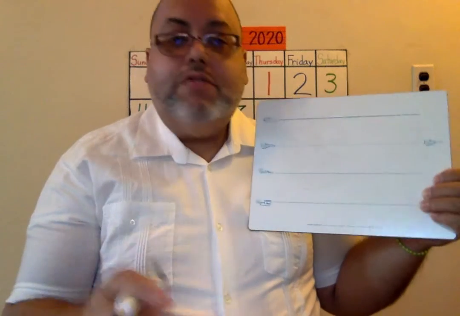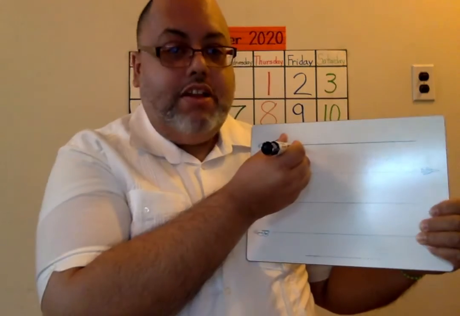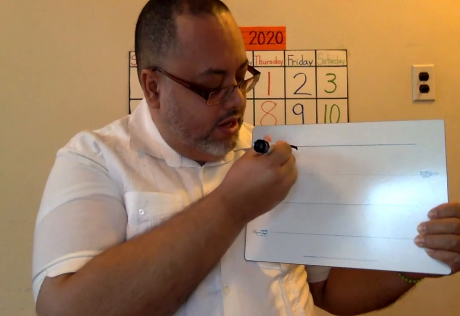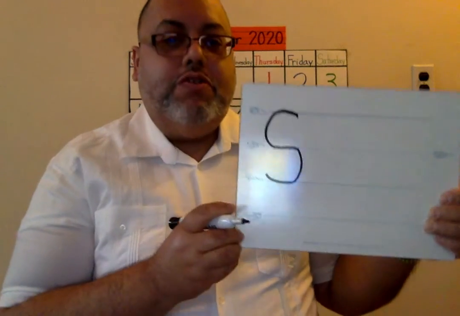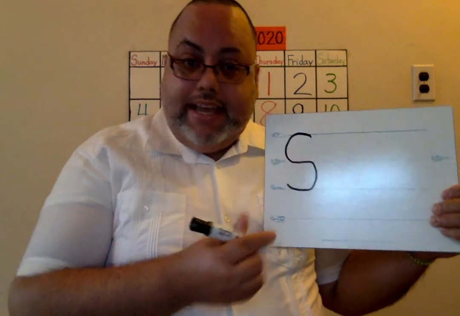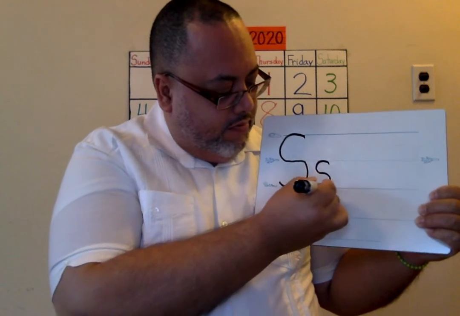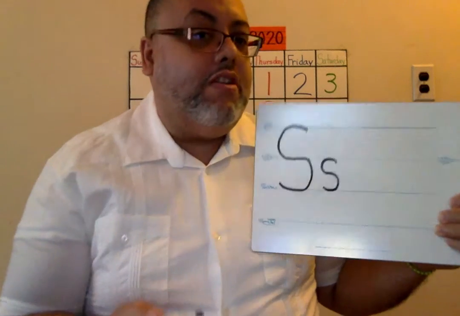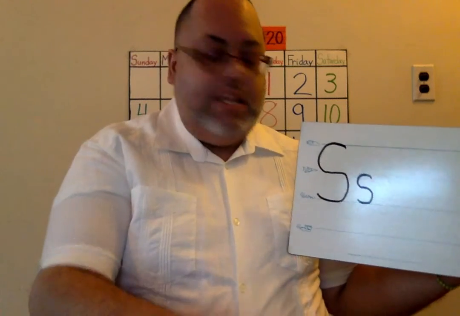So let's do last week's letter, which was the letter S. The capital S starts on the sky like a snake. You start on the sky, go on a curve and touch the airplane line and come down to the grass line like this. The lowercase s starts on the plane line and goes in a curve right down to the grass. And that's the letter S in lowercase form. When you finish, you can erase it and you can practice your name.